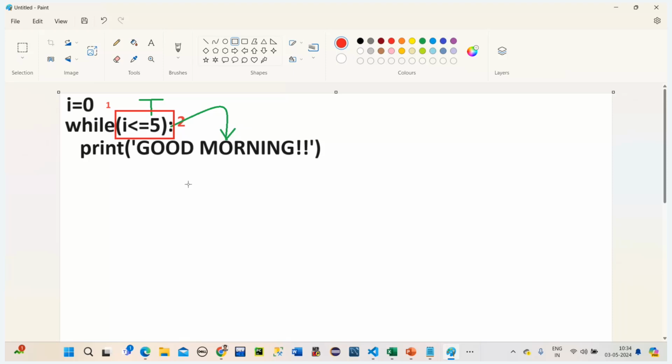Yes or no? Yes. So it will always print good morning only. The whole thing will loop, getting good morning. This loop is never becoming false. Only if it becomes false will it come out of the loop. So always this zero only will be there. Zero is less than or equal to 5. True. Condition is true. Always it is true. So what happens? Infinite number of times it will print.